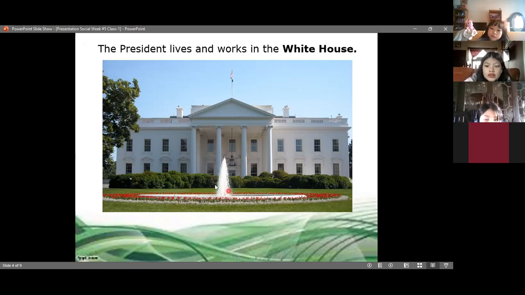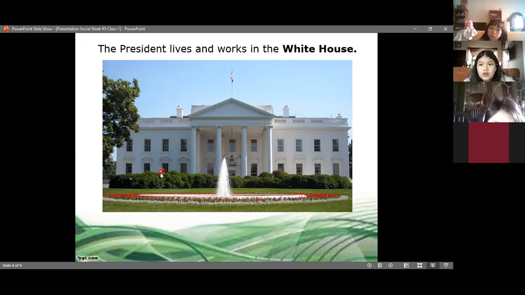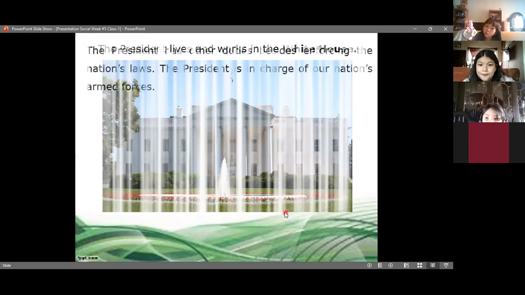So this house that you see, it's a big house. It's divided so that there is the place where he is going to live, but also it has some places where he is going to have an office, where he is going to be attending different things that are important for the country. So that's why it says lives and works in the White House. That is the place where the president lives and works. This is just one part of this picture, just one side of the White House.